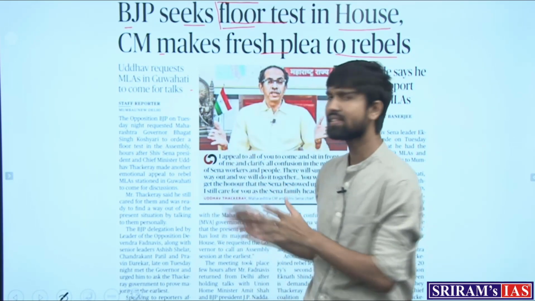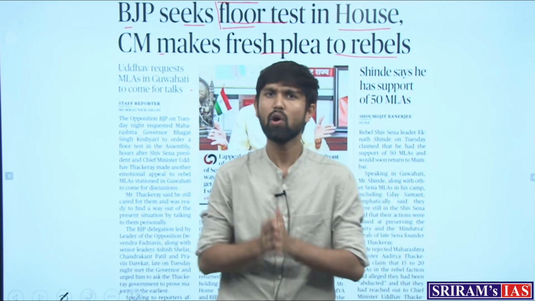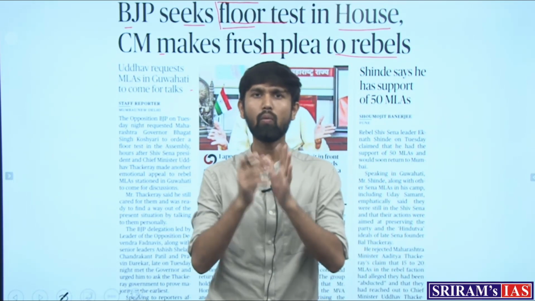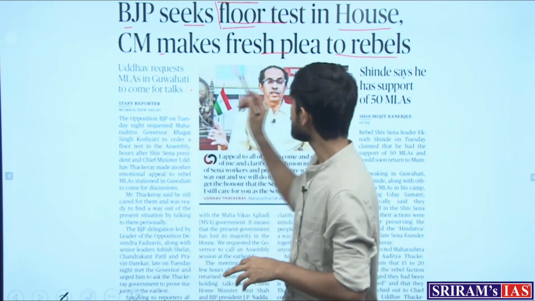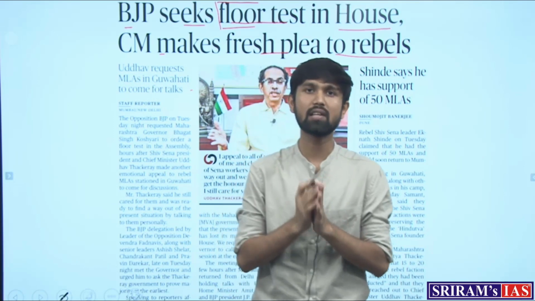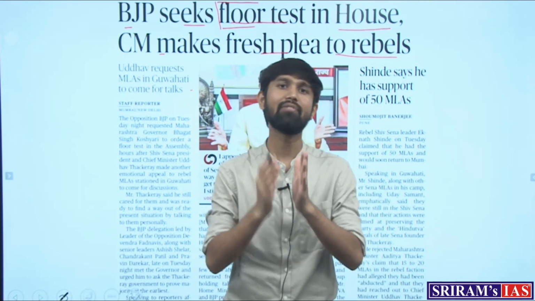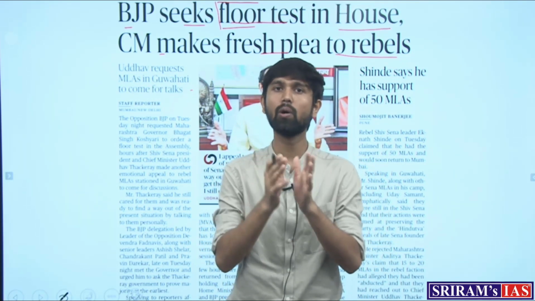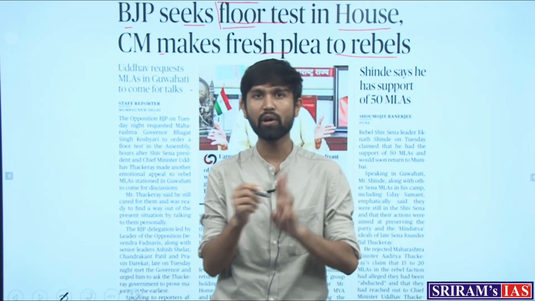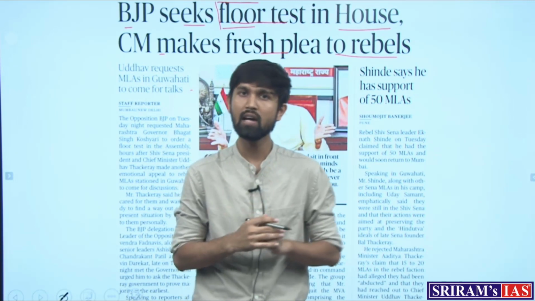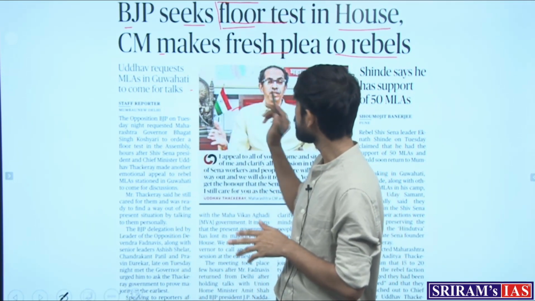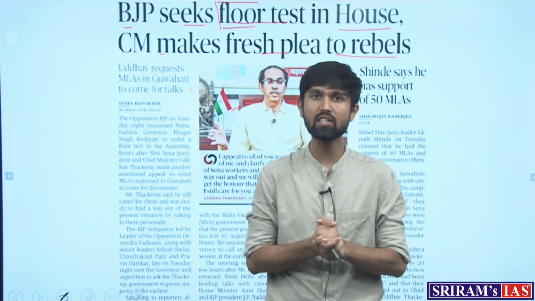So let's first understand the crisis in Maharashtra. What exactly is happening, what exactly has happened until now. What happened is that the government in Maharashtra belongs to a coalition known as the MVA or Mahavikas Aghadi. Now, this is a coalition between three parties. One is the Shiv Sena, another is the Congress, and the other is the NCP or the Nationalist Congress Party. And the CM, who is Uddhav Thackeray, belongs to the ruling Shiv Sena party.